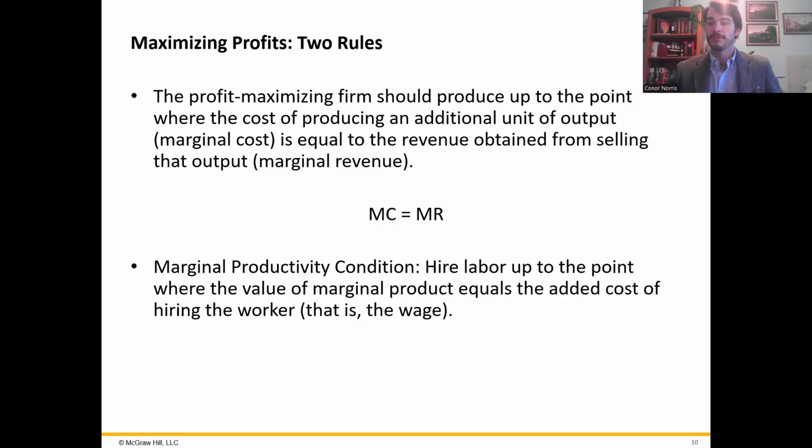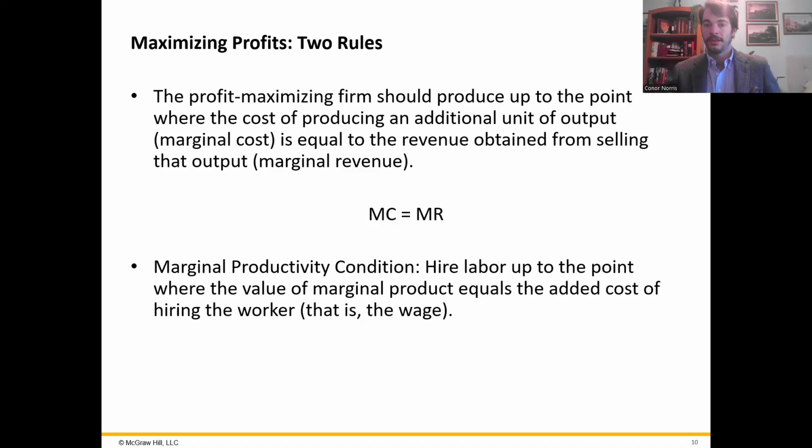So both of the firm's decisions, the output level and how many workers to hire, follow the same profit maximizing logic, the same basic idea. In the production decision, the firm's comparing marginal revenue to marginal cost. In the hiring decision, the firm's comparing the value of what a worker produces to the wage they're being paid. In both cases, the firm stops increasing production or stops hiring workers when the marginal benefit equals the marginal cost.